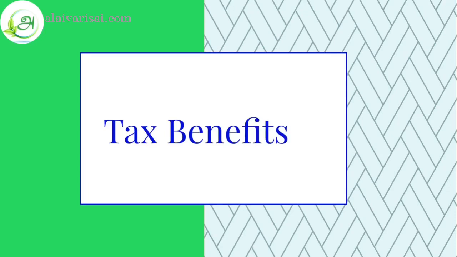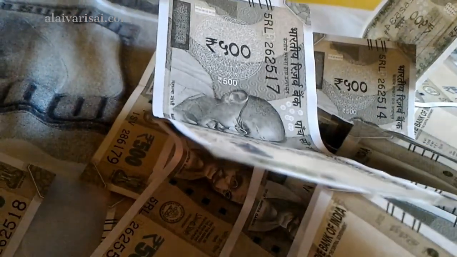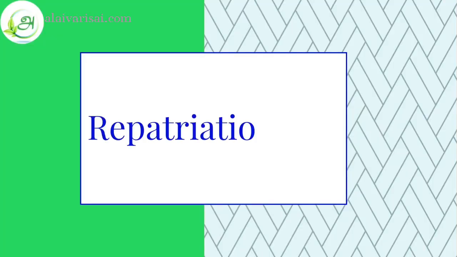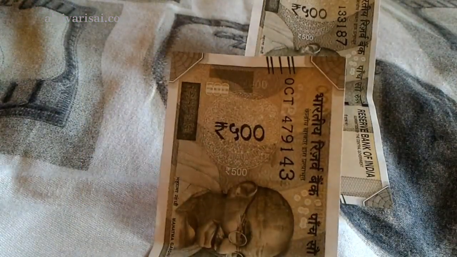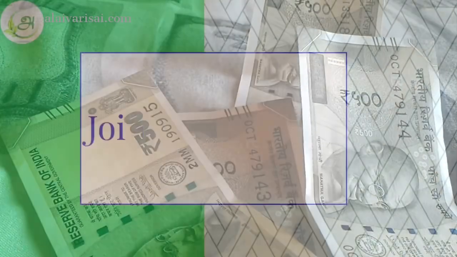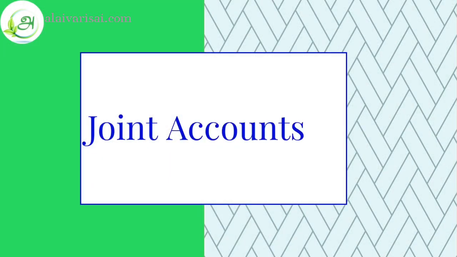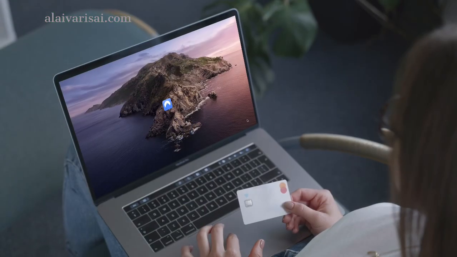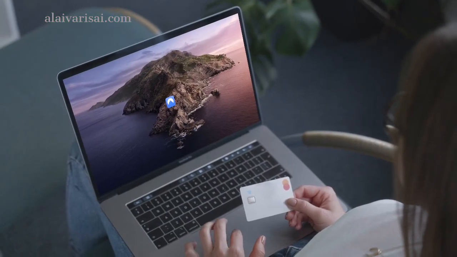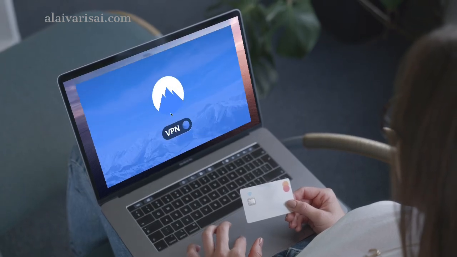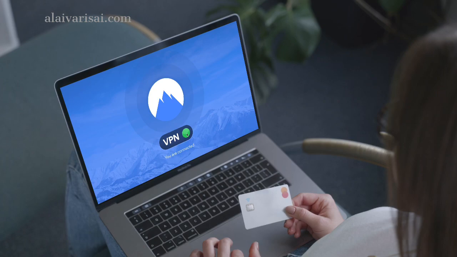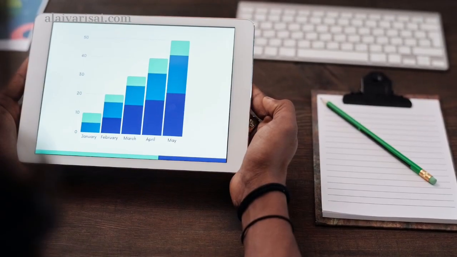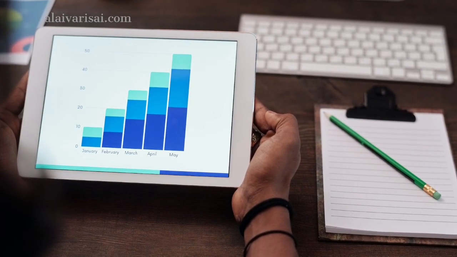Tax benefits: interest earned is tax-free in India. Repatriation: both principal and interest can be repatriated back to your country of residence without restrictions. Joint account: can be held jointly with another NRI, but not with an Indian resident. NRE accounts are great if you want to keep your foreign earnings and Indian investments separate, and if you want the convenience of repatriating funds freely.